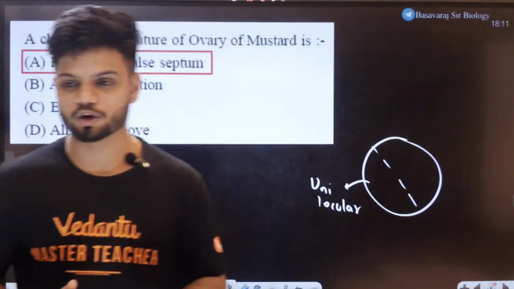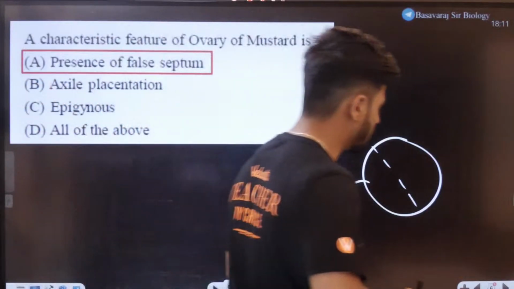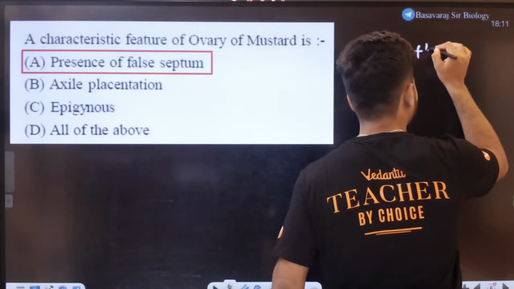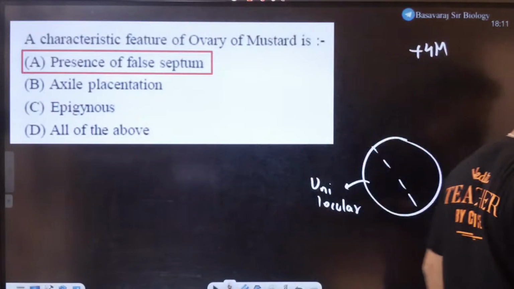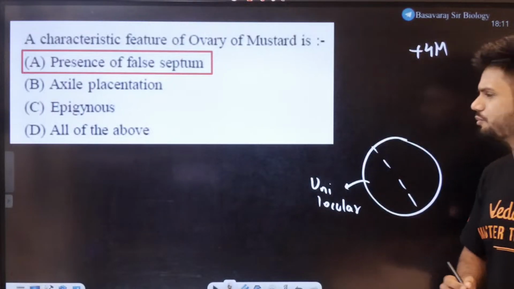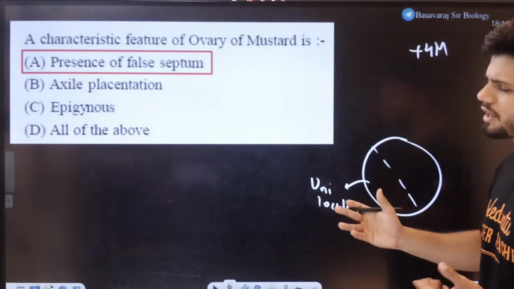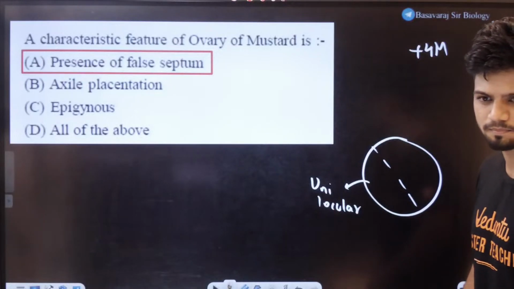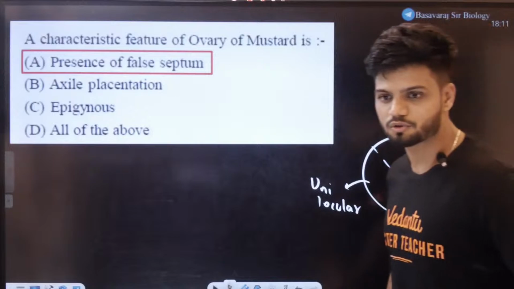How many of you got it correct, students? Parietal placentation. +4 in the chat, all of you, if everyone got it correct. This was a very good question. It was not very direct, but it was not difficult also. Okay. Now, let's go to the next one, students.